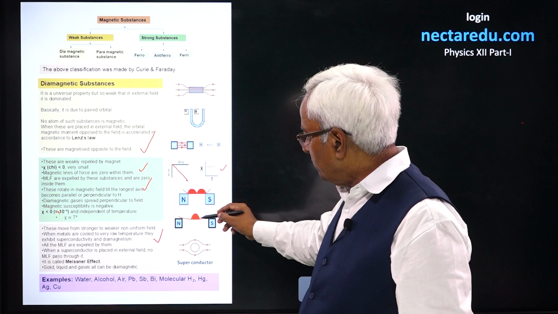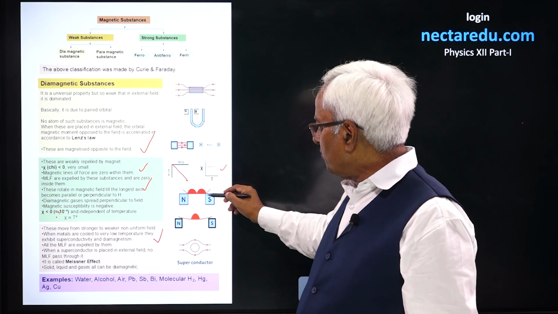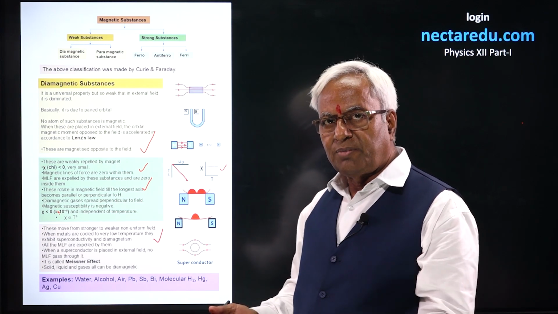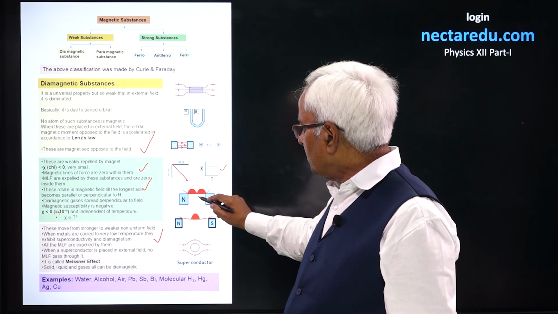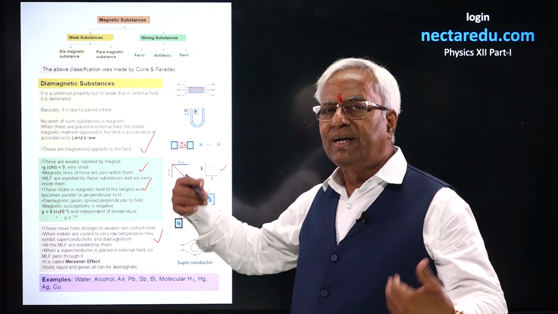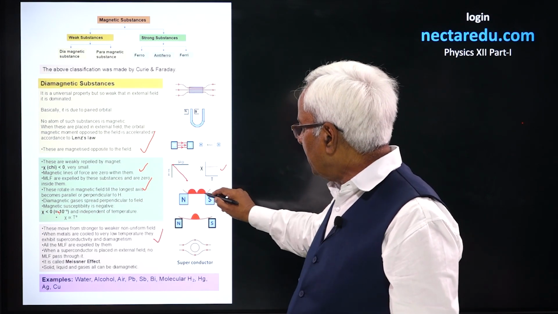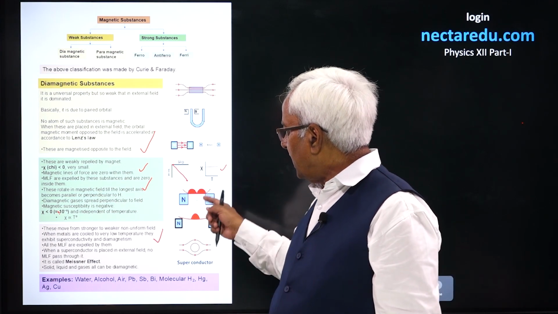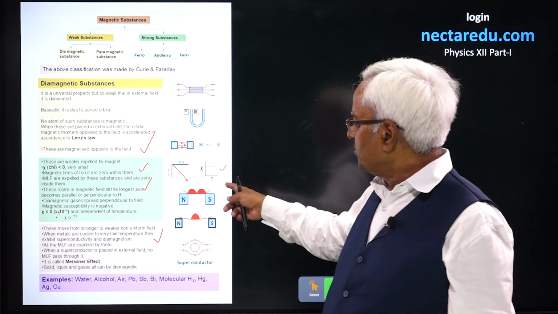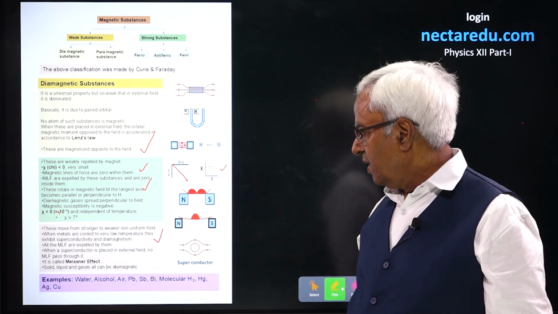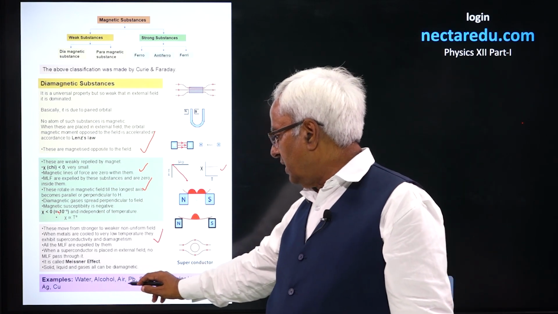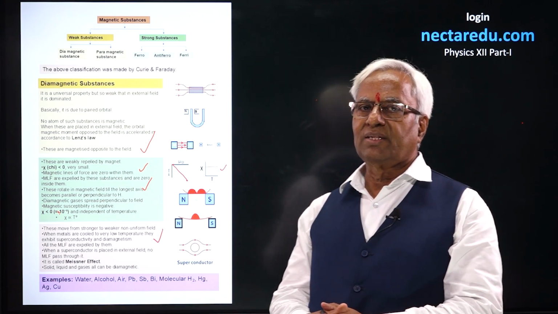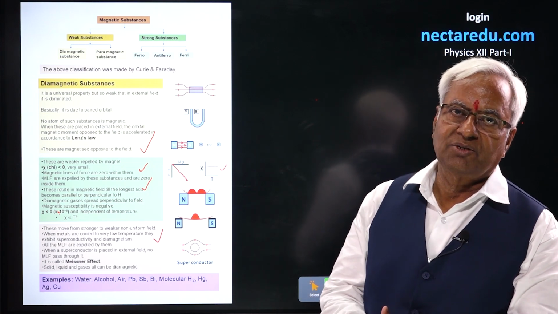That's why you see one collection over here. And when the poles are nearer, the field is stronger between them, and in that case, the field will be weaker near the poles. That's why near the poles you find the collection, and in the middle you see that the collection of diamagnetic substance is not considerable. The examples: water, alcohol, air, lead, antimony, bismuth, molecular hydrogen, mercury. These are examples of diamagnetic substances.